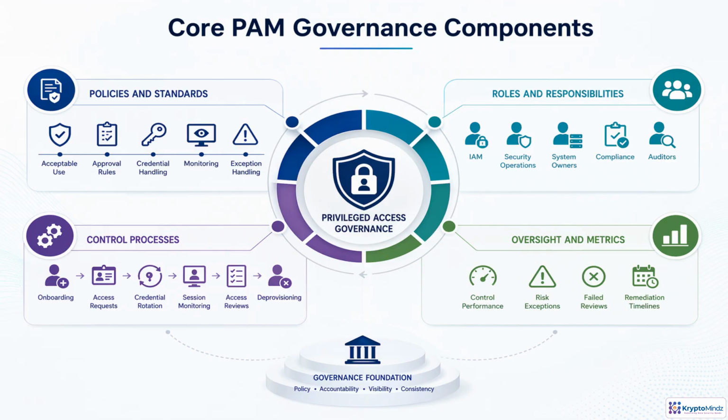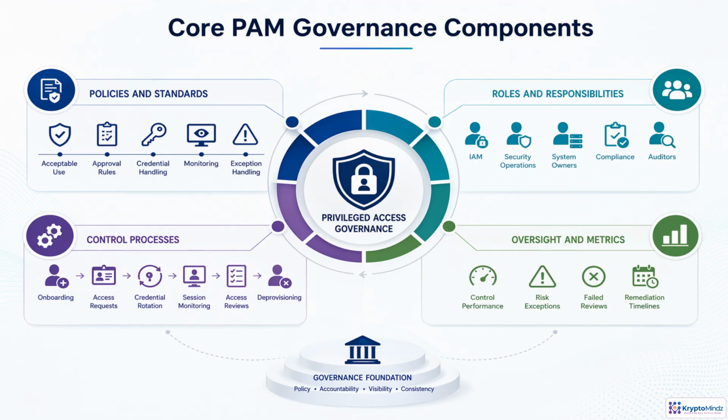Think of PAM governance as the operating system for privileged access. It starts with clear policies: what is allowed, who approves it, how credentials are handled, and when exceptions are acceptable. It then assigns ownership so IAM, security operations, system owners, compliance, and auditors know their part.